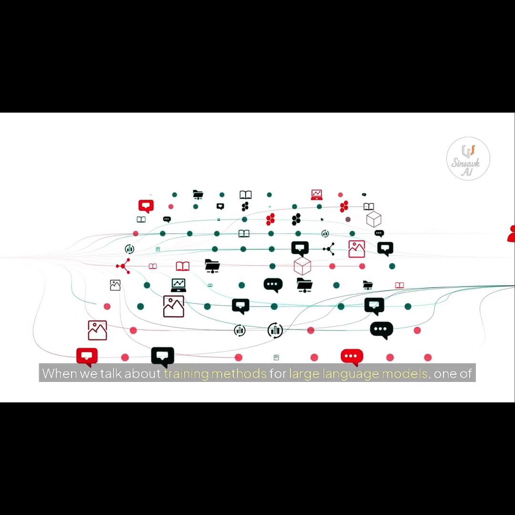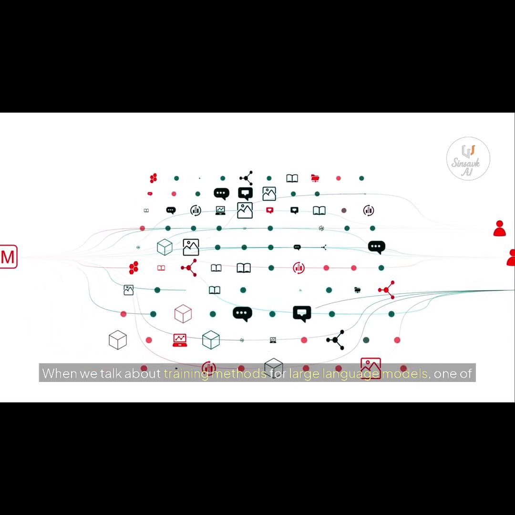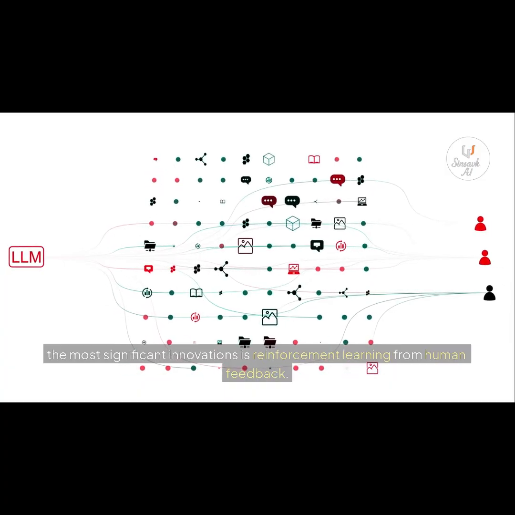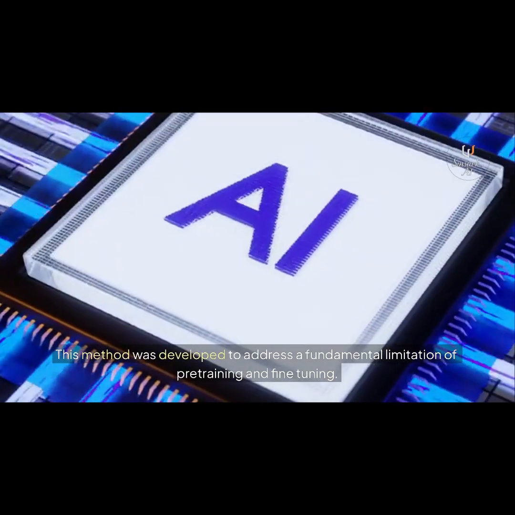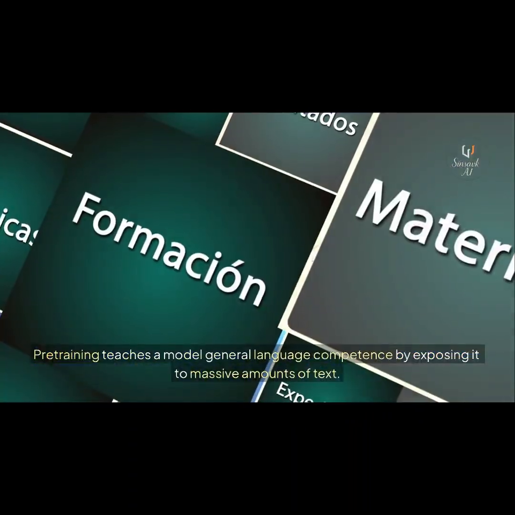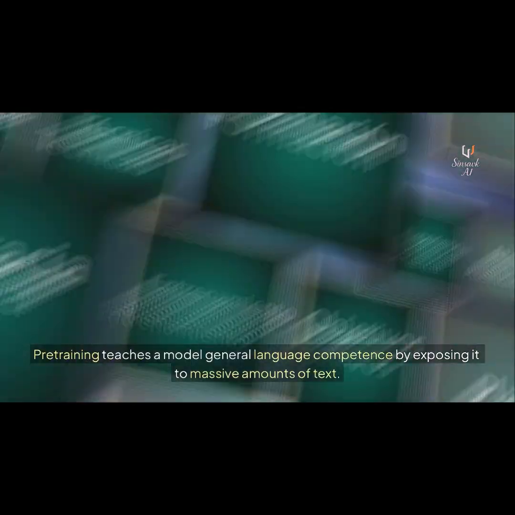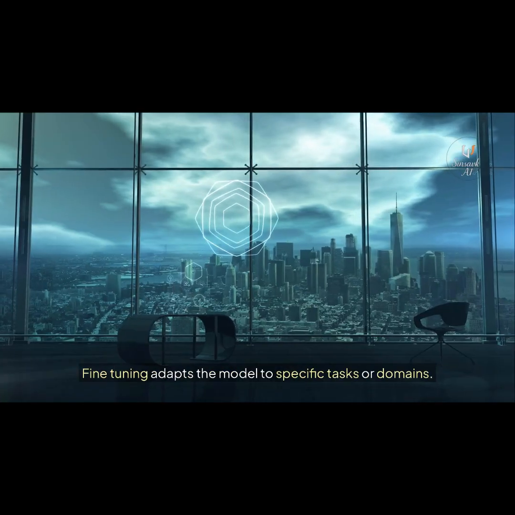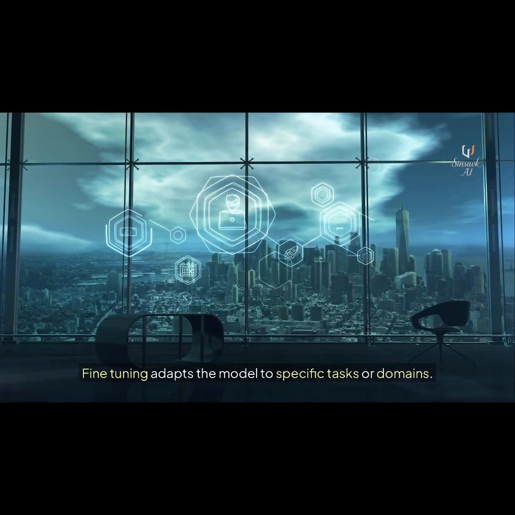When we talk about training methods for large language models, one of the most significant innovations is reinforcement learning from human feedback. This method was developed to address a fundamental limitation of pretraining and fine-tuning. Pretraining teaches a model general language competence by exposing it to massive amounts of text. Fine-tuning adapts the model to specific tasks or domains.